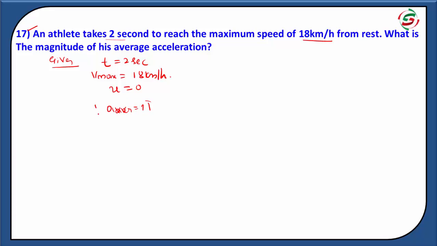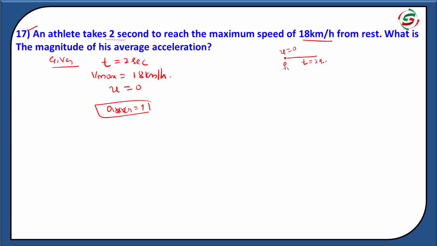Average acceleration, right? An athlete takes 2 seconds to reach the maximum speed of 18 km per hour. Suppose initially the athlete is at rest, so the initial velocity of this athlete is zero.